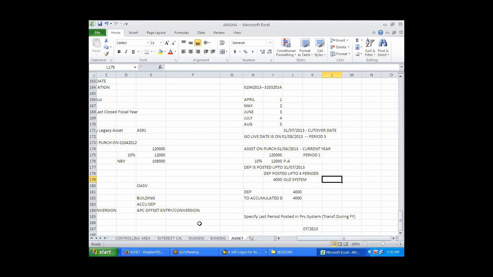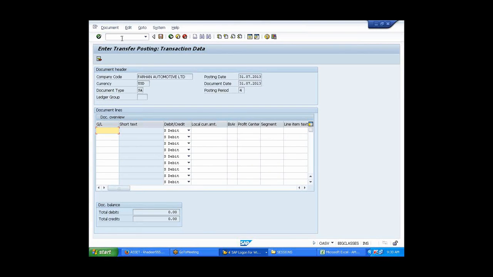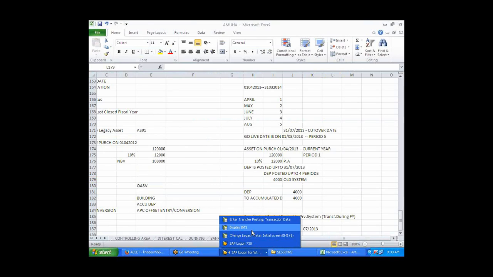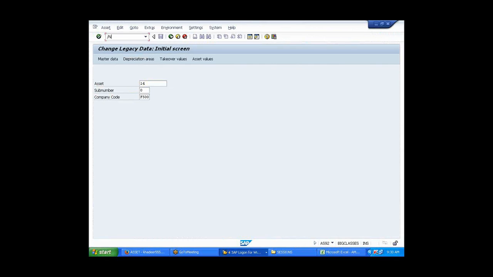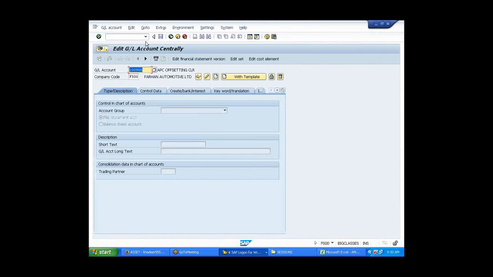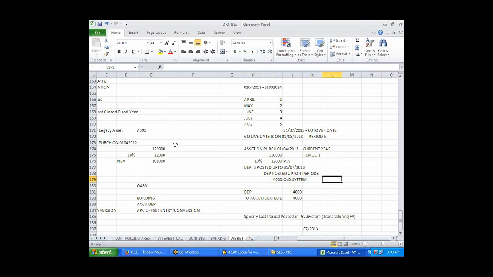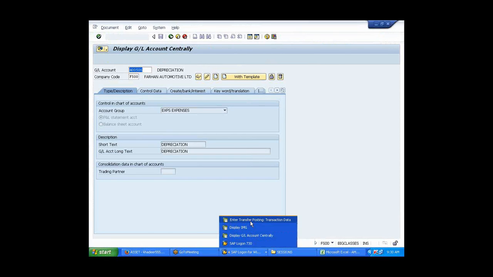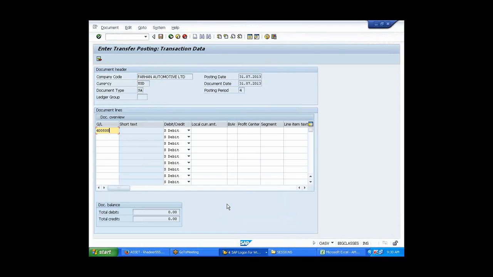Depreciation. What is my depreciation GL account? I think it's 400,500. I'm not sure. Yeah, 400,500. Accumulated is 100,600. Credit. How much? 4,000. Just save it.